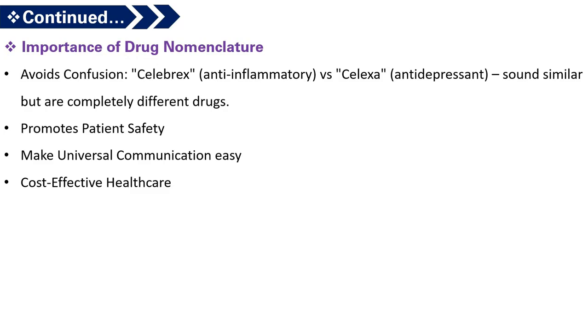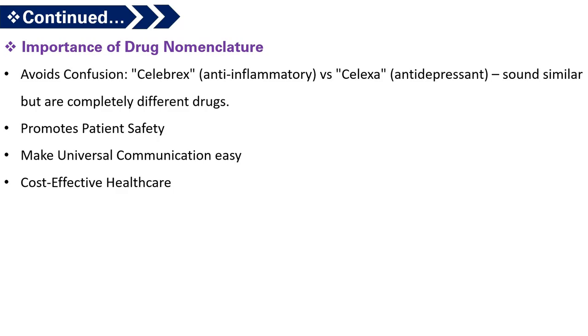Next, coming to the importance of drug nomenclature. Now, why is drug nomenclature important? Let's understand. First, it avoids confusion. Drug nomenclature ensures safety, clarity, and consistency in communication among healthcare professionals, pharmacists, researchers, and patients.